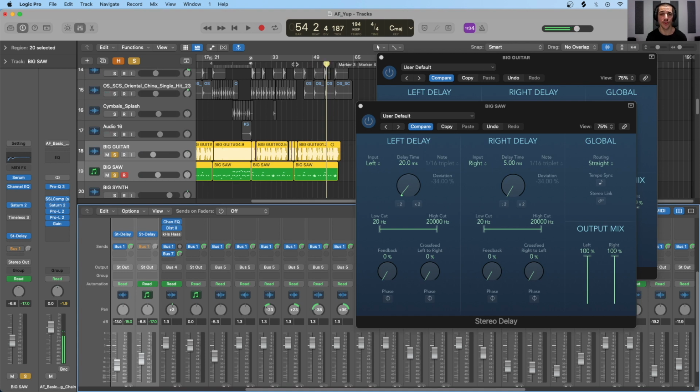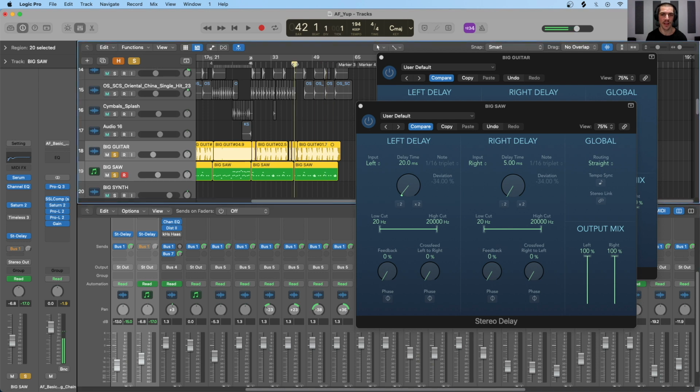So let's now listen to this in the greater context of the mix, and I will toggle both of these stereo delays on and off at the same time.